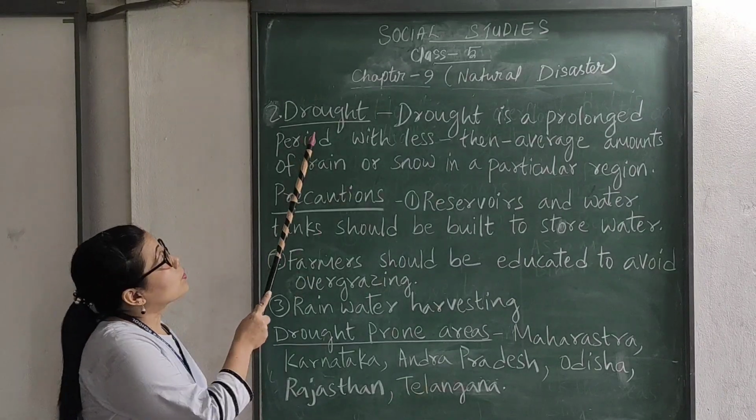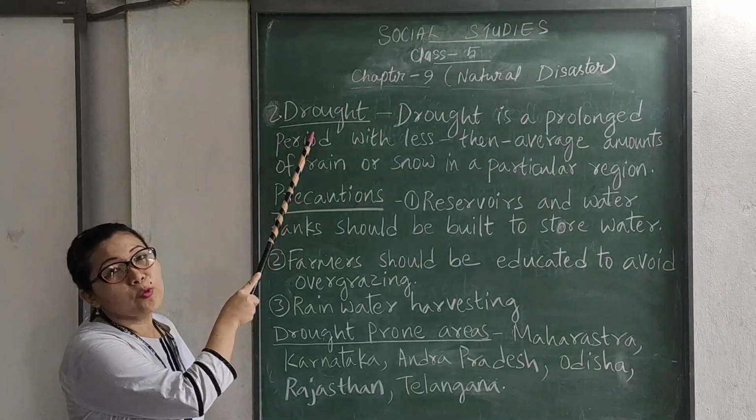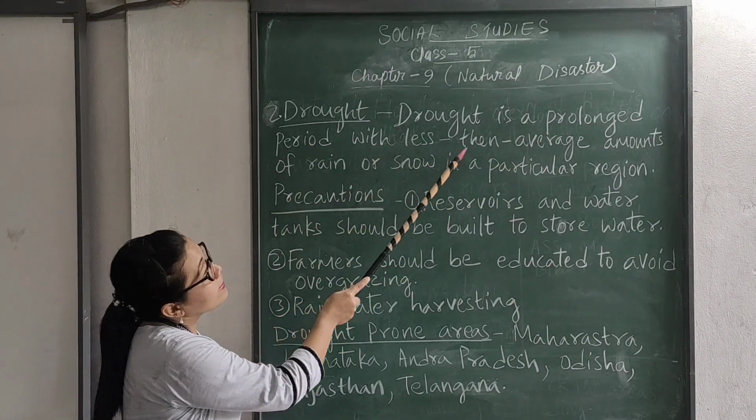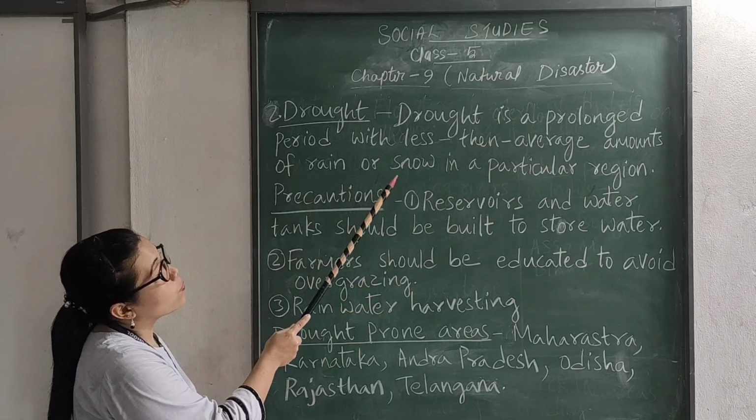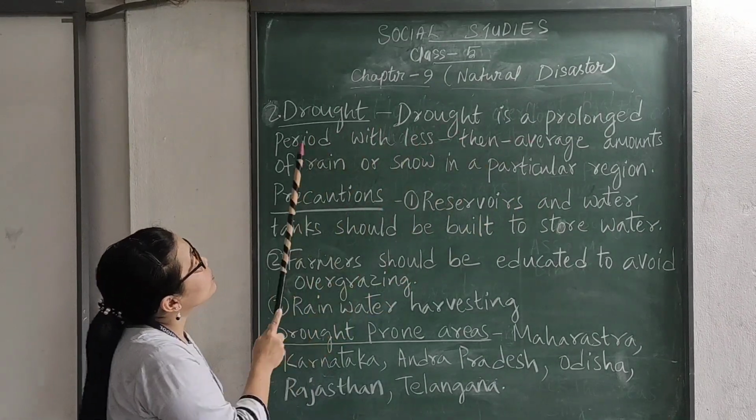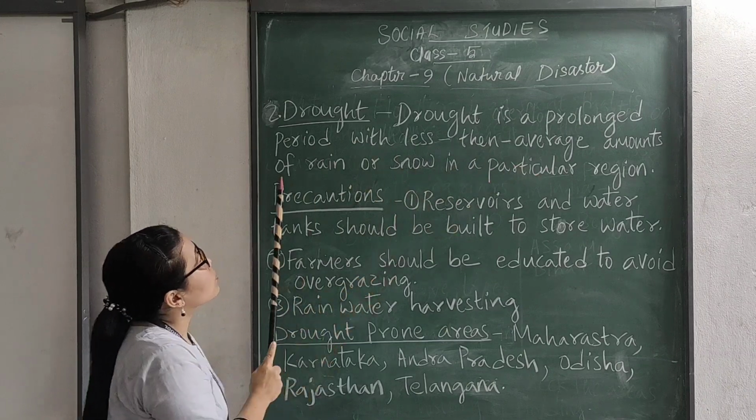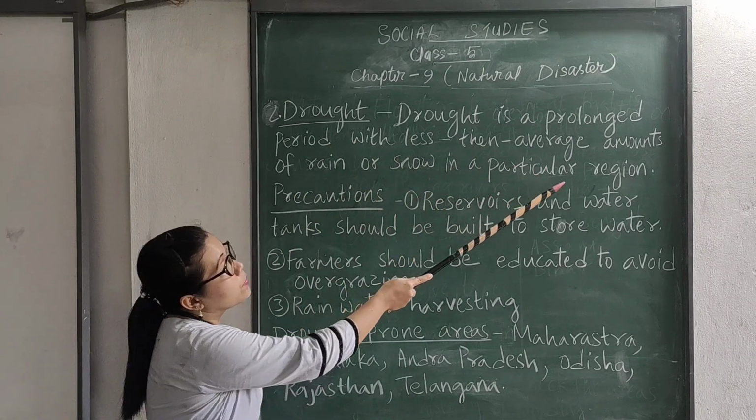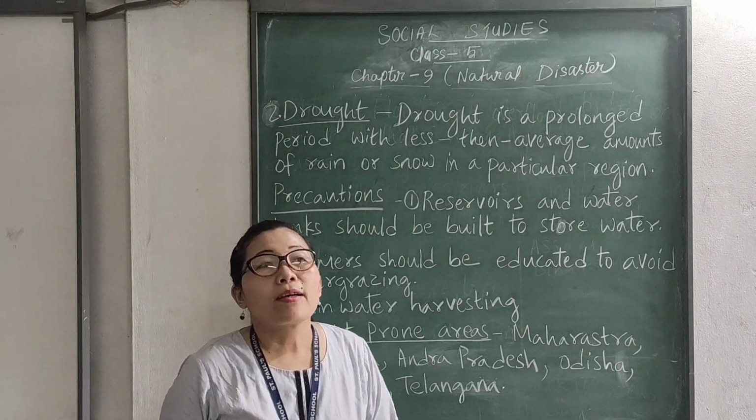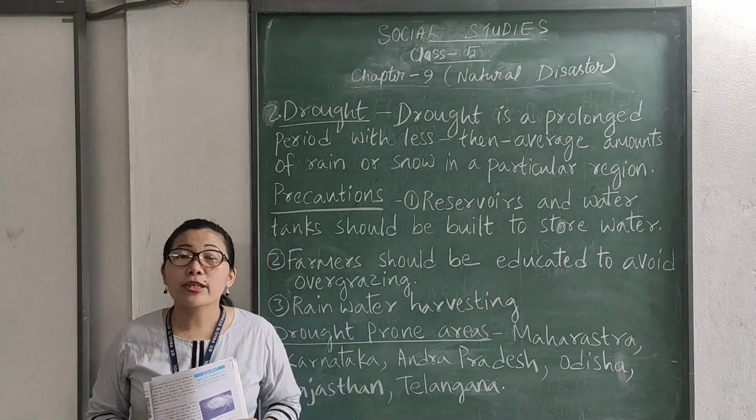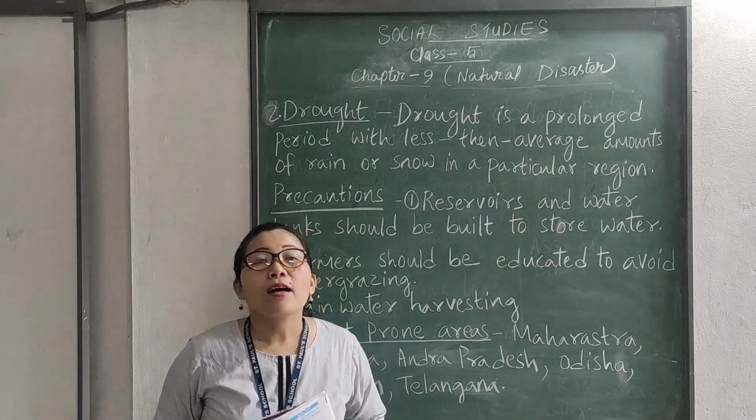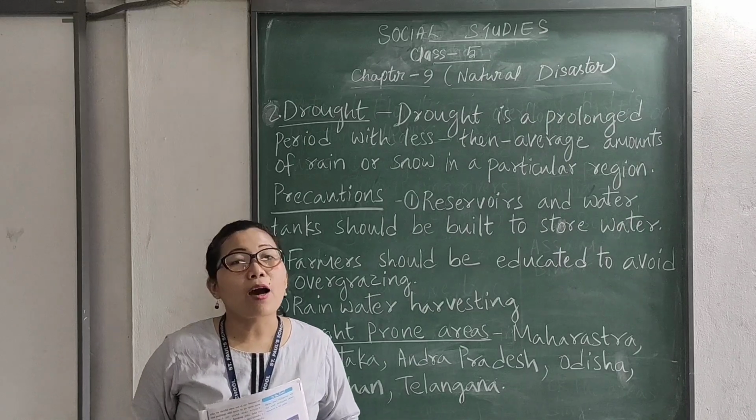Number 2, drought. What is drought? What do you mean by drought? Drought is a prolonged period with less than average amounts of rain or snow in a particular region. Okay, let us say again. What is drought? Drought is a prolonged period with less than average amounts of rain or snow in a particular region. Okay, so in places where there is drought, the place becomes very dry, hot and sandy. Okay, and in some places the soil also cracks, and rivers, lakes, streams all dry up.